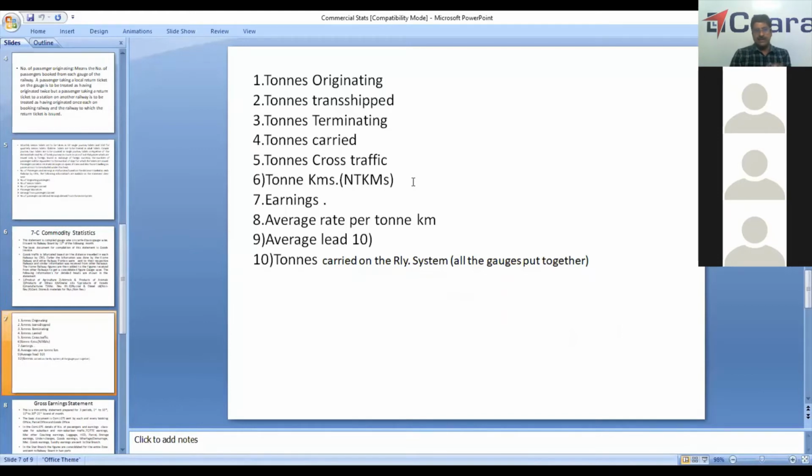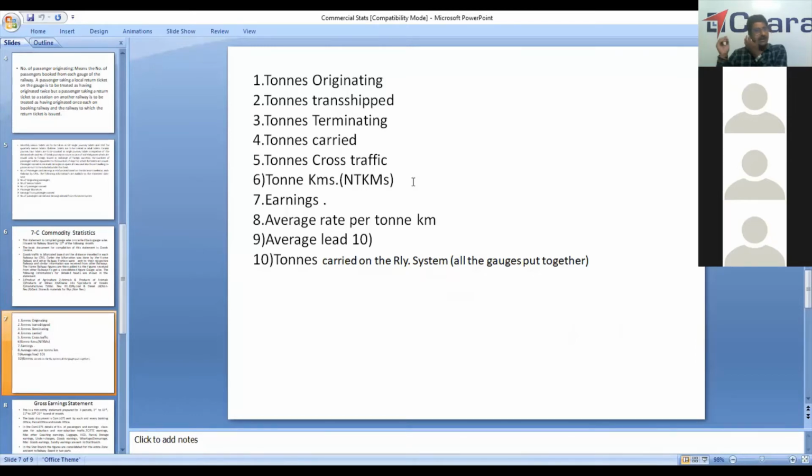Tonnage originating, tonnage transshipped, that is from broad gauge to meter gauge or meter gauge to broad gauge. Nowadays it's almost non-existent. Then tonnage terminating, how many tons are terminated in the railway, that is at the end of the journey. Tonnage carried: tonnage originating, transshipped, terminating, all of it is called tonnage carried.